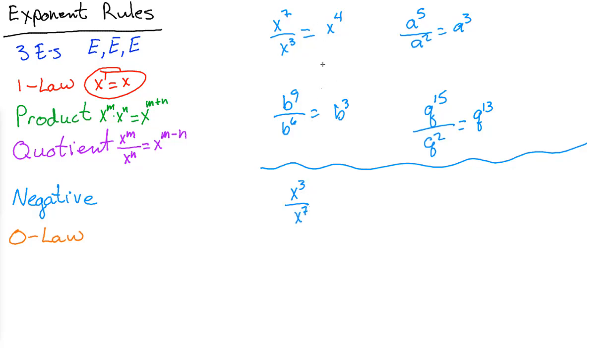Well, based on this rule, instead of 7 minus 3 equals 4, we have to do 3 minus 7. That's an x to the negative 4 power. Over here, if we switch those two places, if we have a to the second over a to the fifth, that is a to the negative third power. 2 minus 5 gives you a negative 3. 9 minus 6 gives you 3. So if you flip those over, b to the sixth over b to the ninth, that's b to the negative 3, and so on. When you subtract them, you might end up with negative exponents. And then, what do you do with the negative exponent?